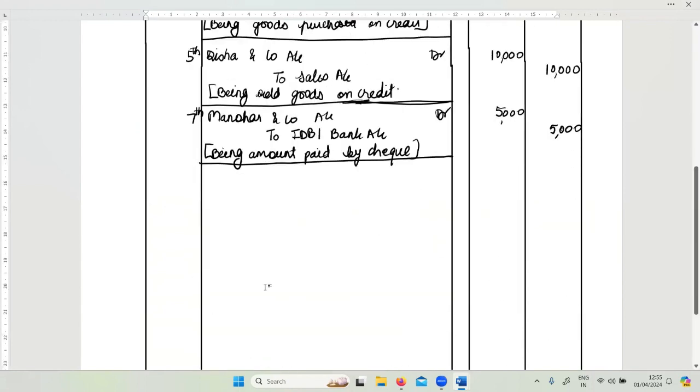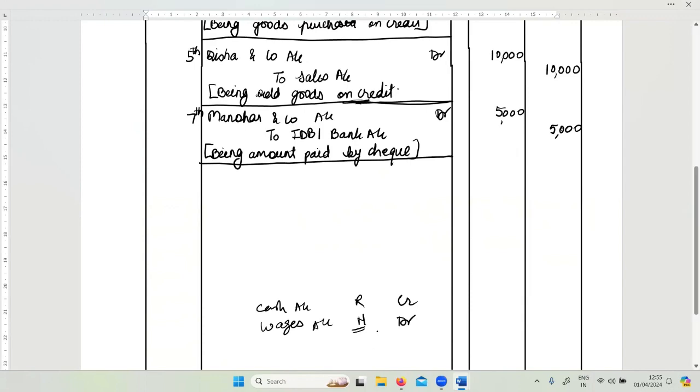One part of this transaction, I'm going to assume it is going to be in cash. And second, what are we paying? We are paying wages. Cash is what? Real account. Wages is nominal because it is an expense for the business. Real account rule says debit what comes in, credit what goes out. Cash is paid, so credit. Wages is what? Expense. So expenses are debit as per nominal account rule.